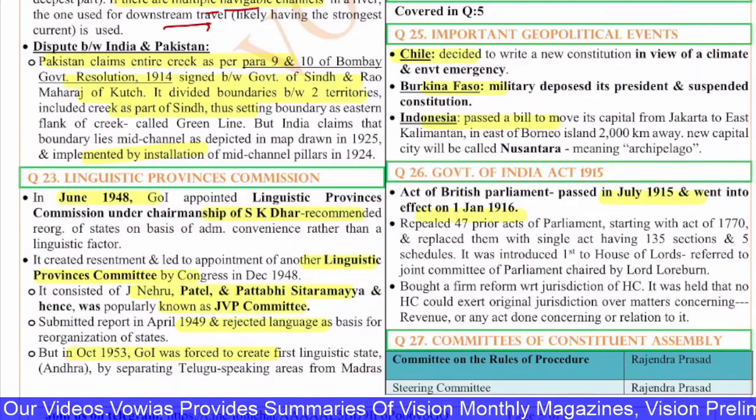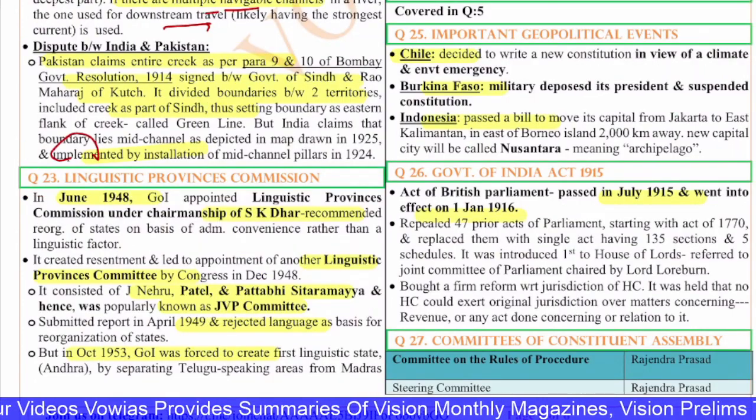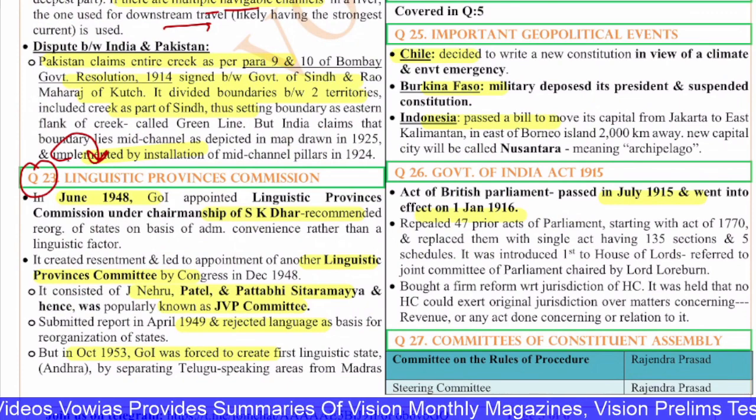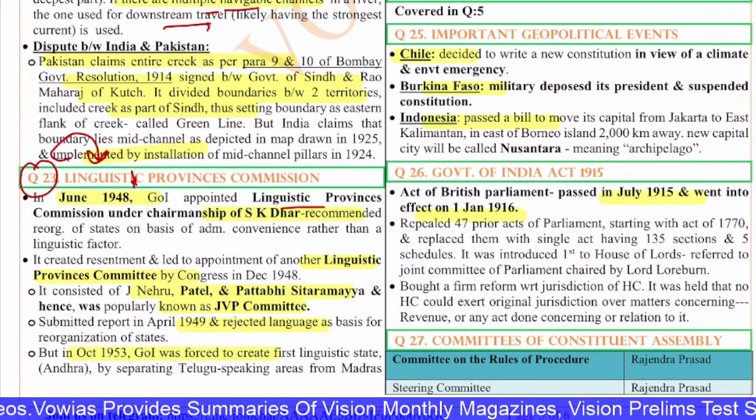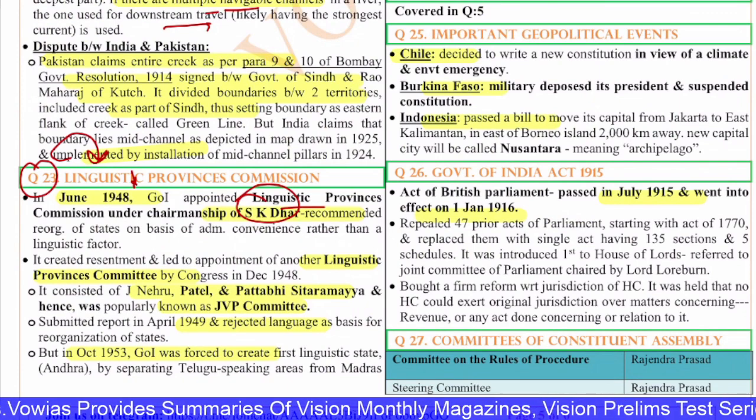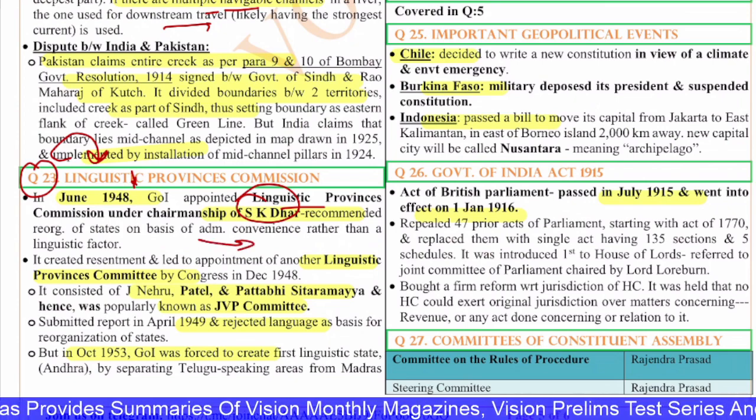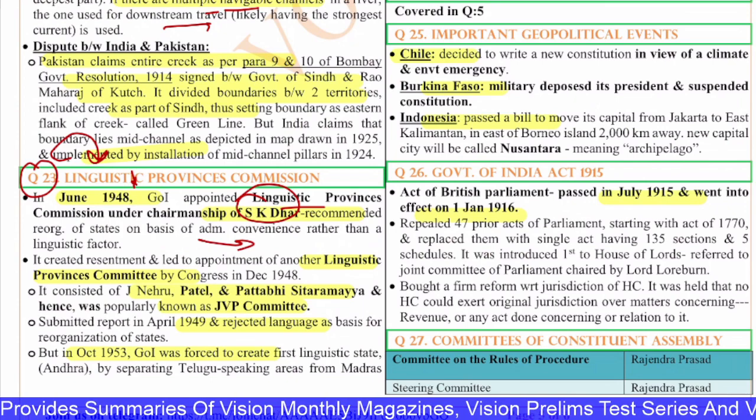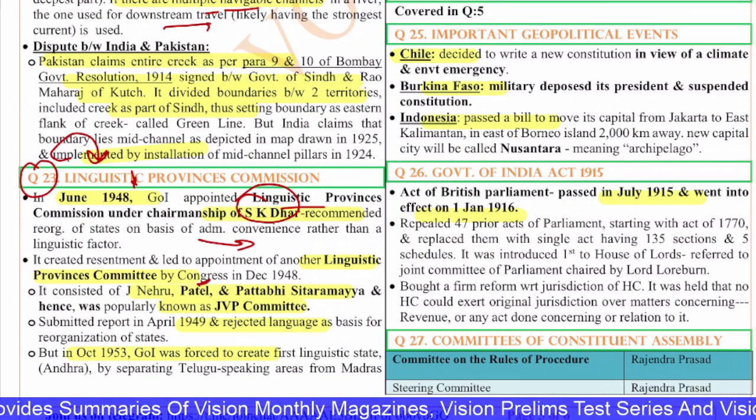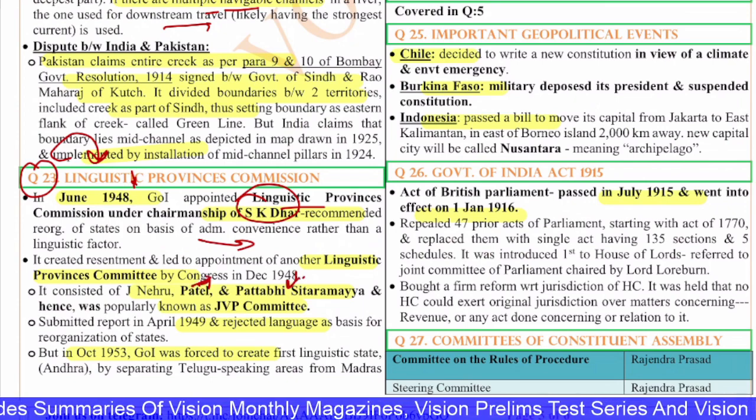Okay. The next, 23rd question is on the Linguistic Provinces Commission. In June 1948, the government of India appointed this Linguistic Commission under S.K. Dhar. Dhar recommended reorganization based on administrative convenience. After this, you have the JVP committee: Jawaharlal Nehru, Vallabhbhai Patel and Pattabhi Sitaramayya.